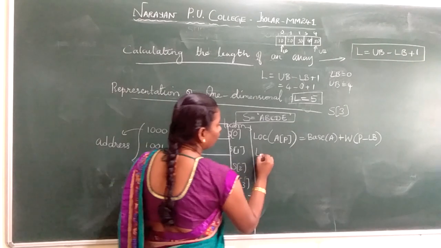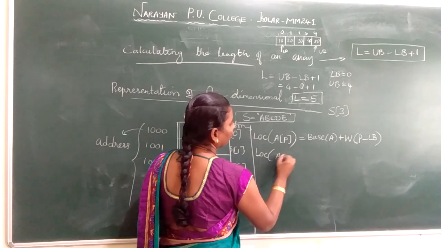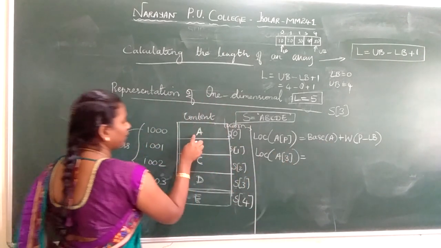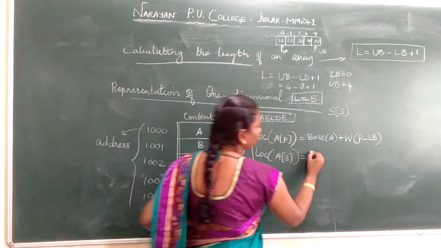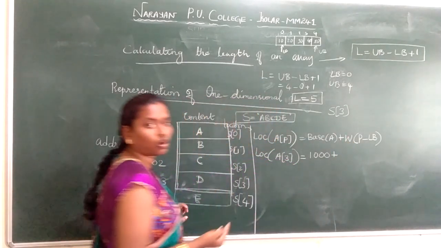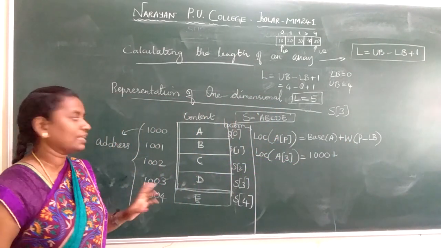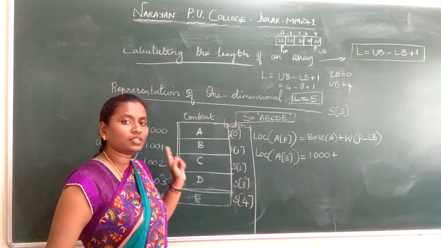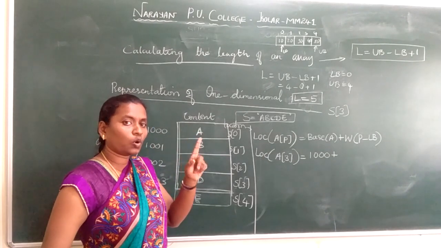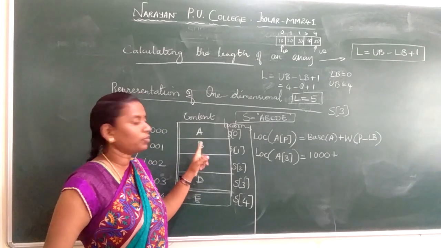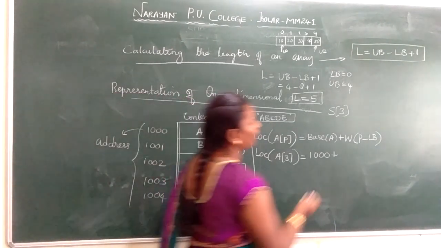So I will take the location A of 3 is equal to, what is the base address of A? Your base address of A is 1000, plus W, which stands for words per memory cell. Now how many words did I store per memory cell? 1. Only one letter, one alphabet I stored per memory cell. So the W value is 1.